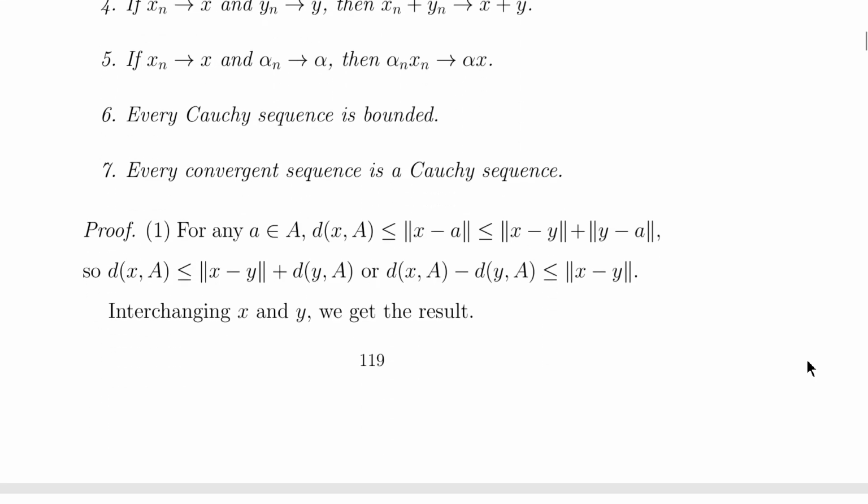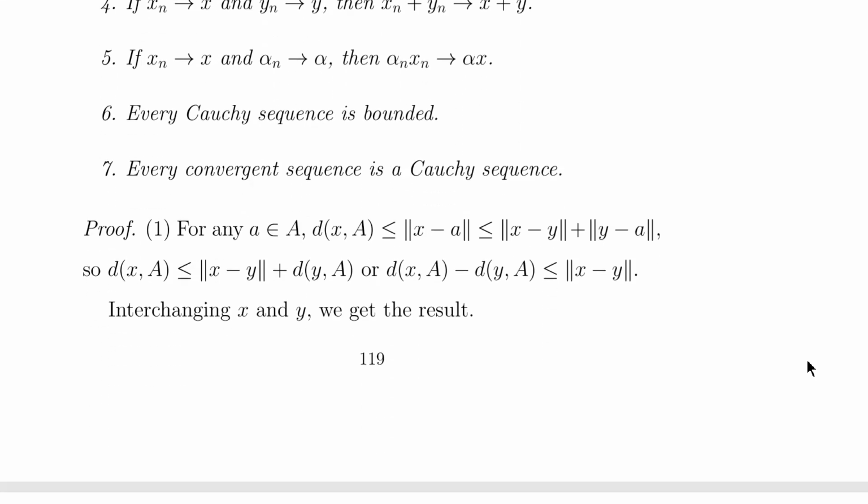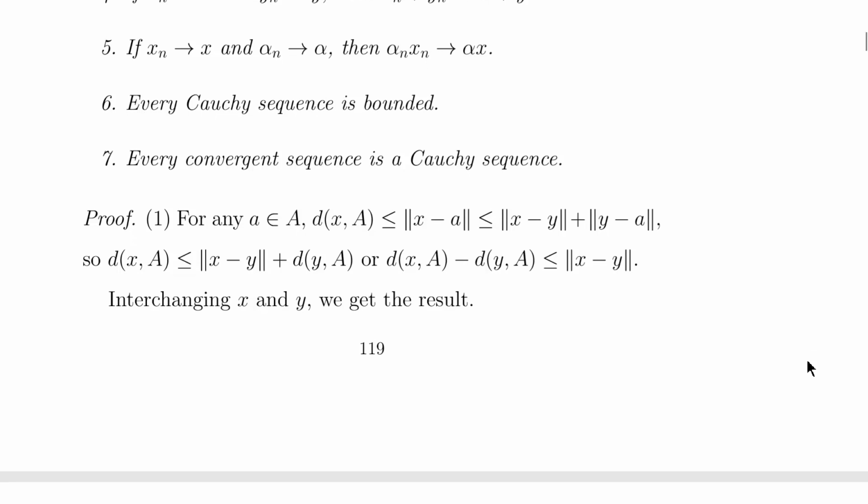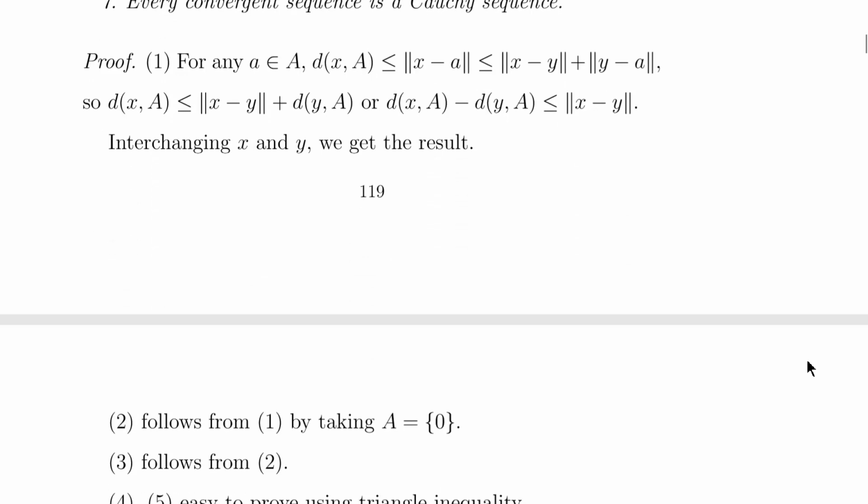So now I'm going to prove these properties. For any a belonging to A, the distance between an element and a set, d(x,A), is less than or equal to norm of x minus a, which is further less than or equal to norm of x minus y plus norm of y minus a, by using the triangle inequality property. So d(x,A) is less than or equal to norm of x minus y plus d(y,A), or d(x,A) minus d(y,A) is less than or equal to norm of x minus y. And interchanging the roles of x and y, we get the given result to be proved.